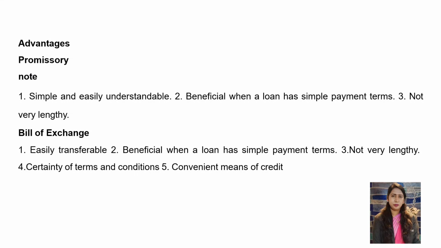If we want to get a loan from the bank, it will take a lot of time. It's a time-consuming method. We have to follow a lot of rules and regulations, so it will create a lot of stress for the person who wants to get money from the banker. So in such a case, if we follow this promissory note, it is the easiest method where we can get money from the concerned person who is willing to lend money to us. The conditions, rules and regulations, and the procedures are everything simple, where we can obtain money within a particular period of time.